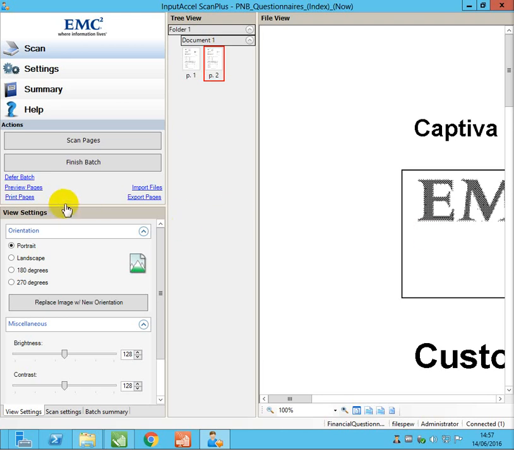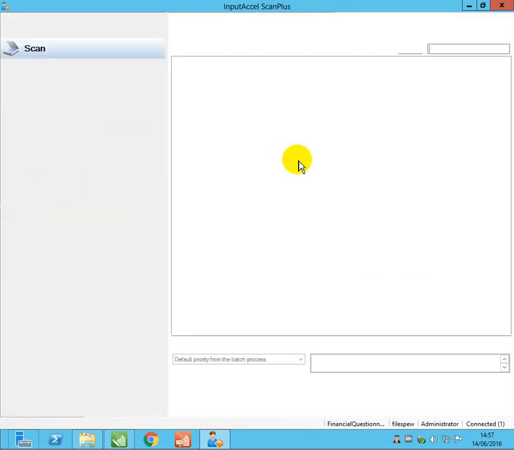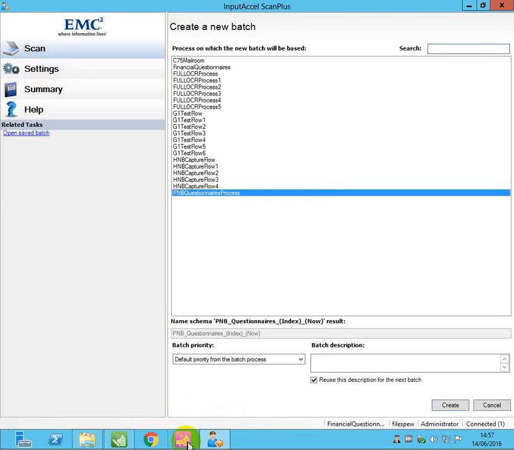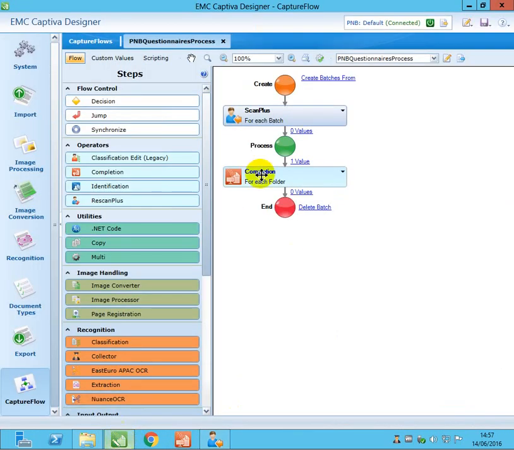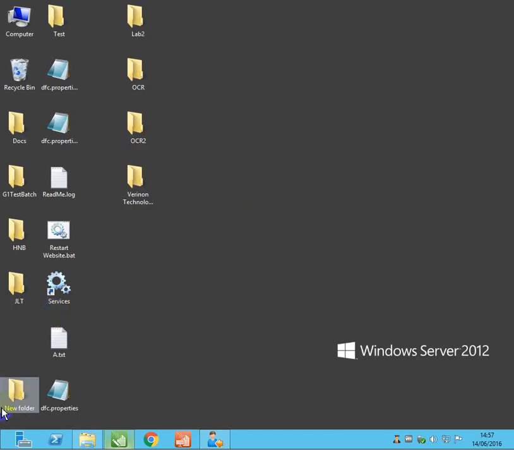Now I'm going to submit this batch by clicking on finish batch. Now it will go to the server. The batch is now uploaded to the server. Now, what is the capture flow? What is the next activity? After scan, it's going to the completion. So we will log into the completion module and we will see whether the batch is there or not.